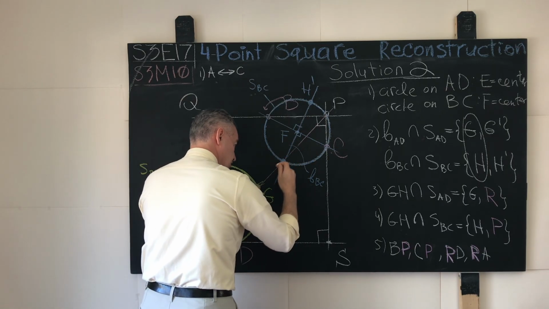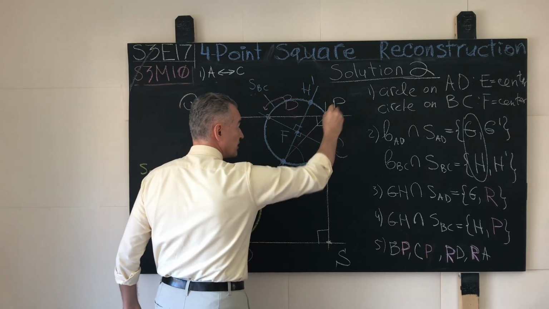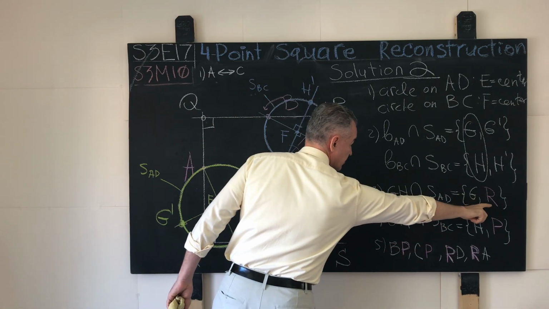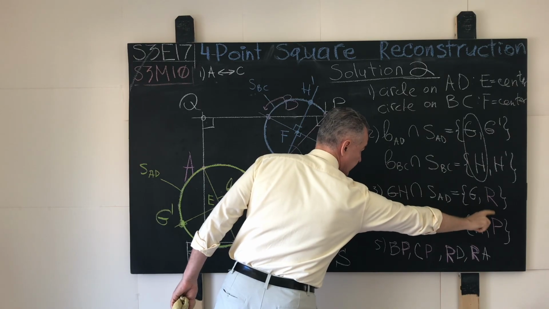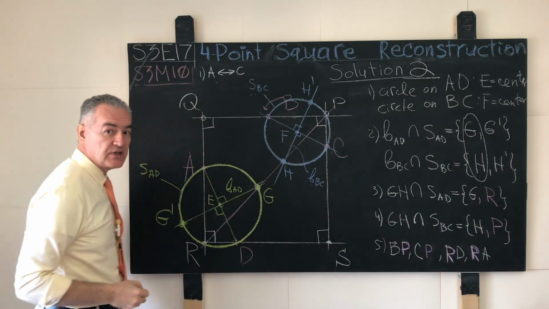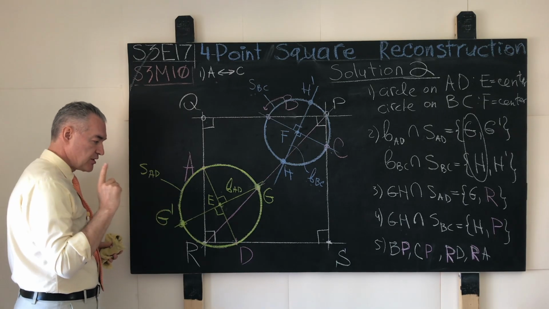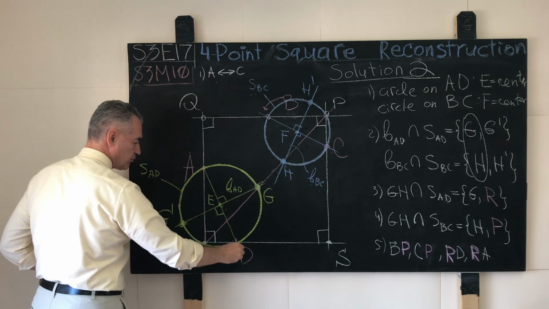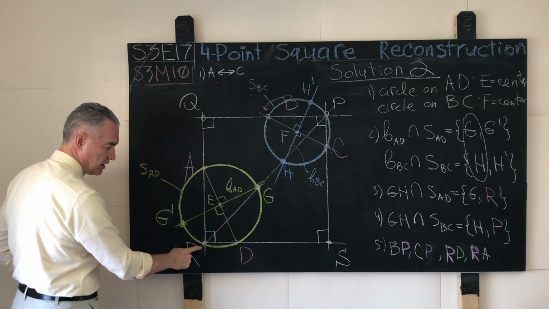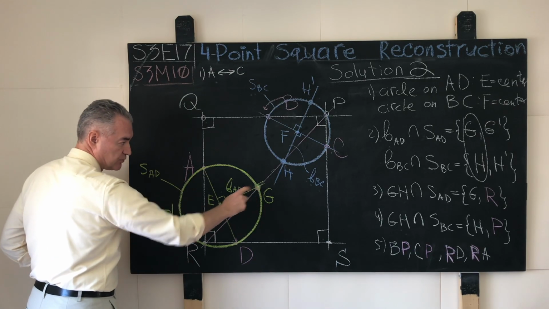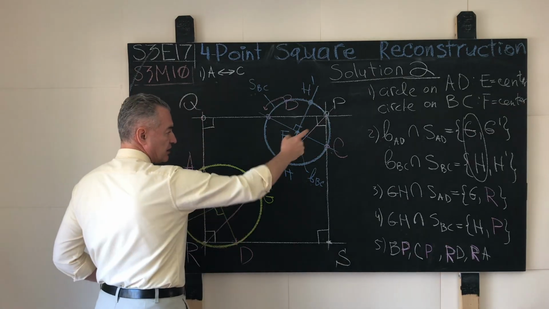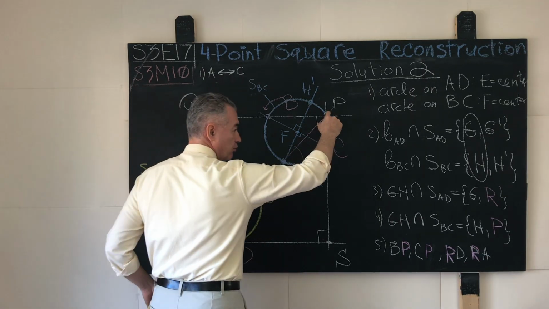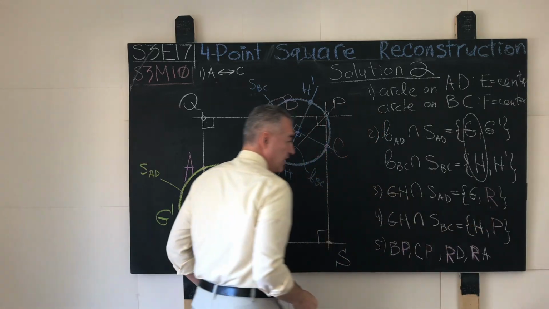We pick the points that are facing each other, and through these points we construct a straight line that now will, at intersection with the corresponding circles, generate the missing vertices of the mystery square, solution square number 1, the point R. So our straight line GH will intersect the auxiliary green circle SAD at the point R for the second time. For the first time, of course, it will be the point G, and likewise that straight line GH will intersect our blue auxiliary circle for the second time at the point P. At the point P, at the point R, and this is it, game over.